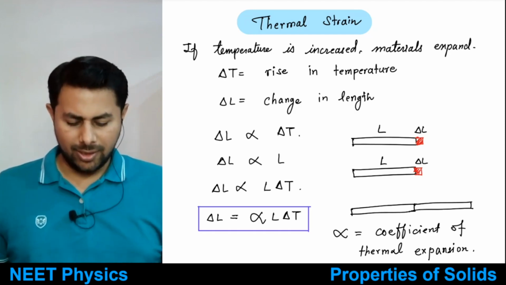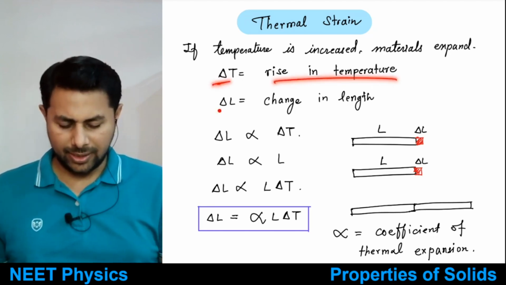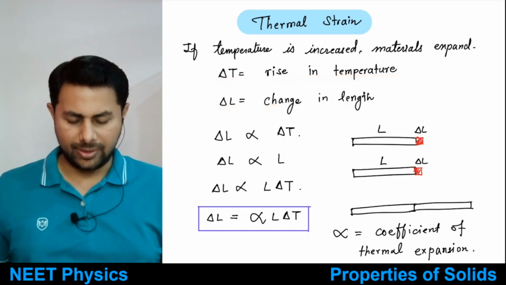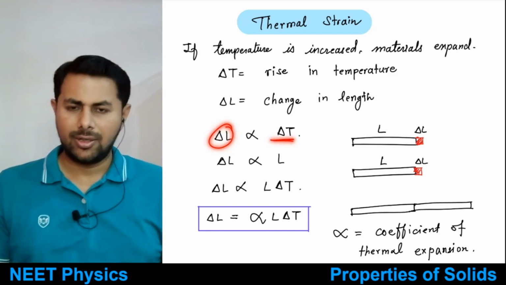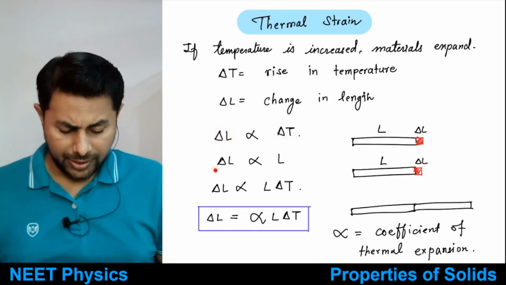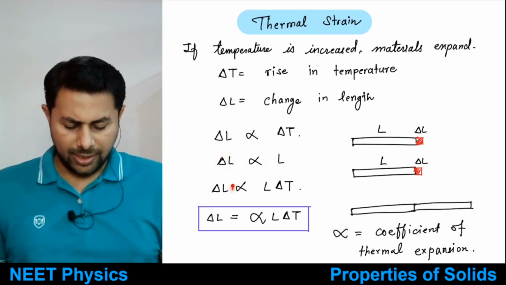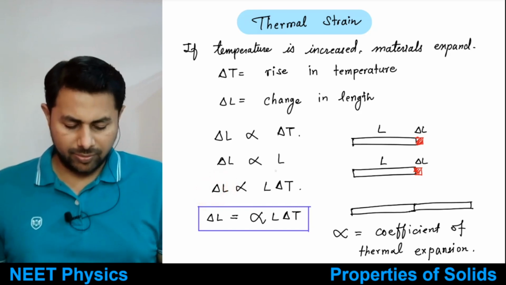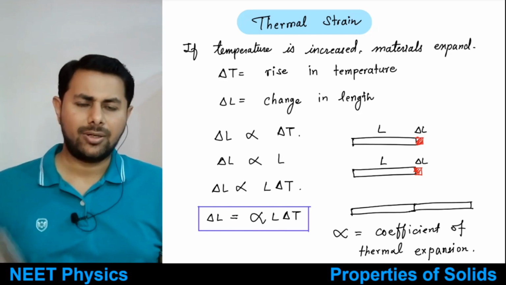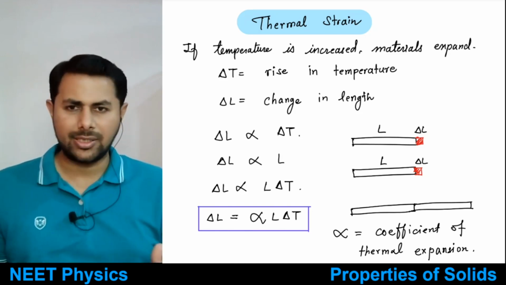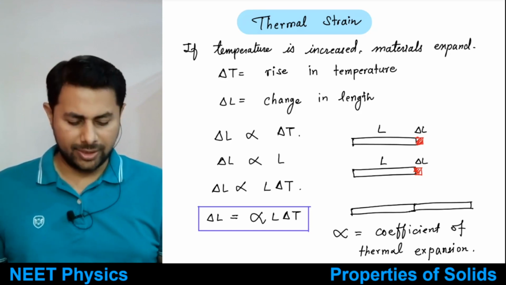Okay, so then delta T is suppose rise in the temperature and delta L is change in the length of wire. What we can say about this change in length? This change in length would be directly proportional to the change in temperature. Okay, change in length would be directly proportional to the original length, right? And change in length, why? Because if original length is suppose 100 meters, change in length is 1 centimeter, original length is 200 meters, change in length would be obviously 2 centimeters, right? Yes, no?